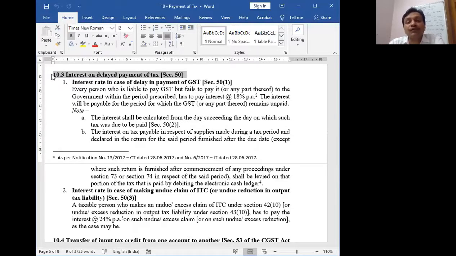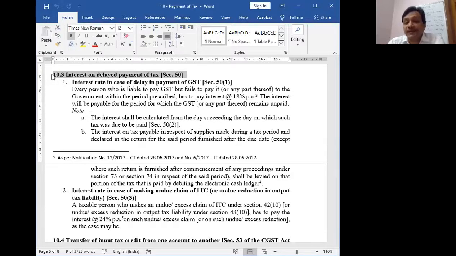Either because of my wrong ITC or because of wrong method of reducing my output tax, then I have to pay that difference of tax, indirectly tax evasion, along with the interest at the rate of 24% per annum. We have discussed section 50 also in the last lecture.